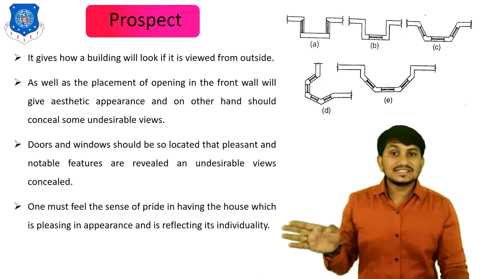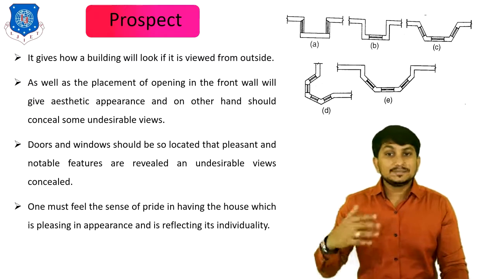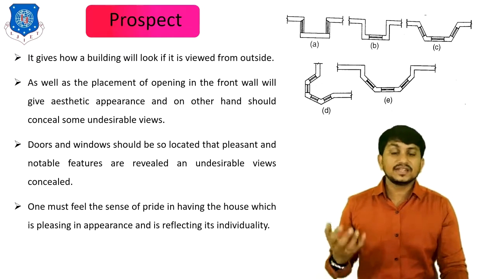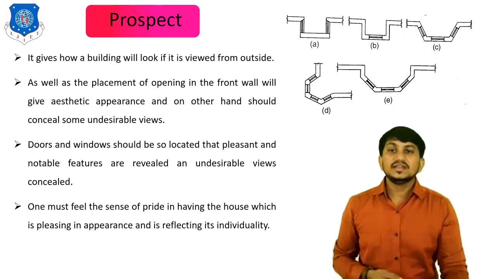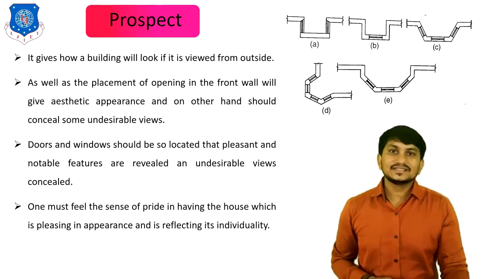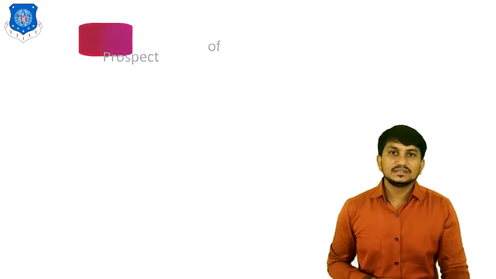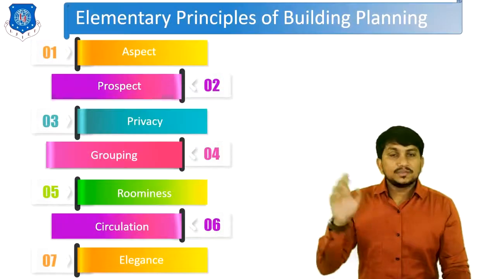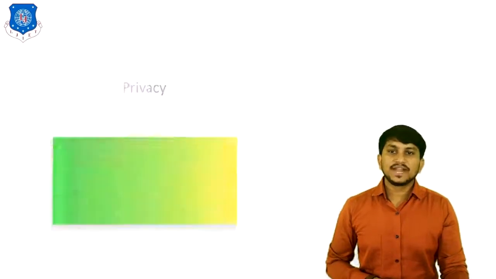One must feel a sense of pride in having a house which is pleasing in appearance and reflects its individuality. That's why the prospect principle is important. Now let's move to the third principle of building planning, which is privacy.